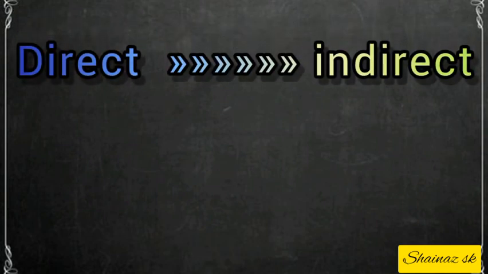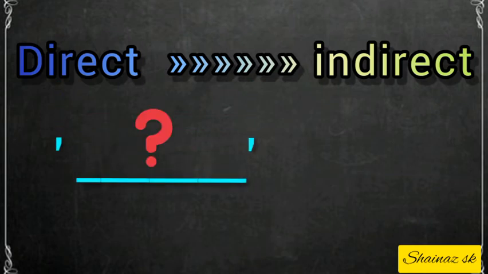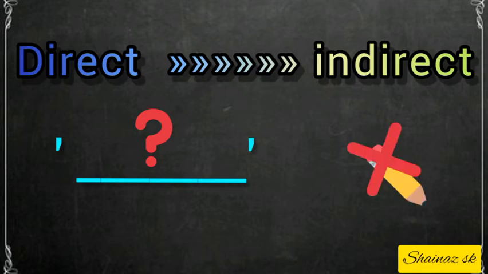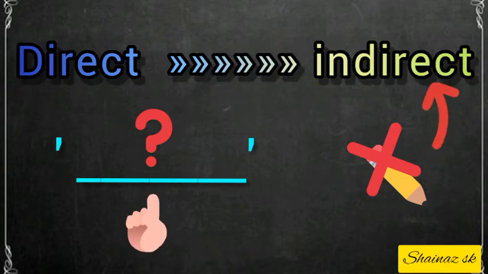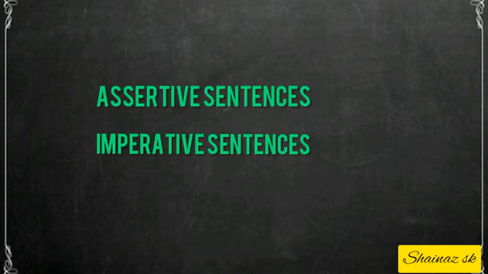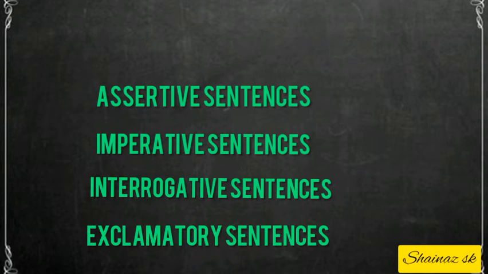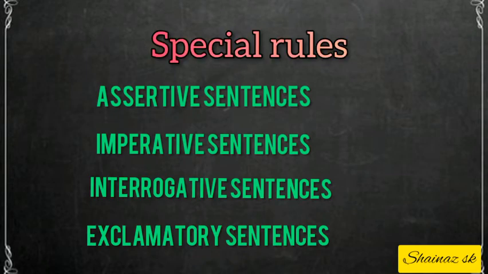For changing direct speech into indirect speech, it is necessary to know what kinds of sentences have been used inside the inverted commas. It is nearly impossible to change into indirect speech without recognizing the sentences inside the inverted commas. As you already know, we have assertive, imperative, interrogative and exclamatory sentences. Different special rules are used for each type of sentence.